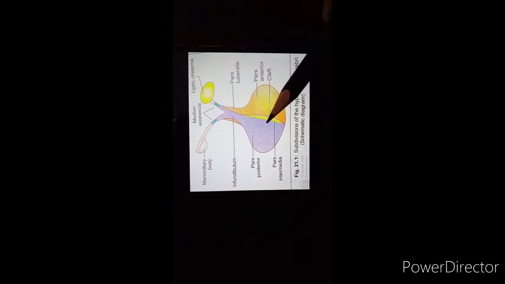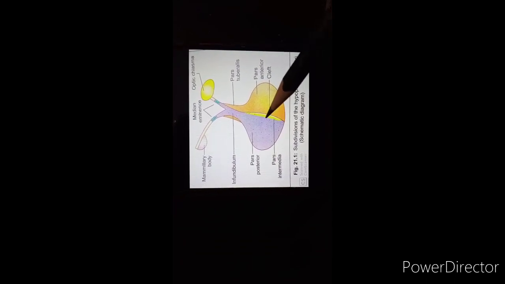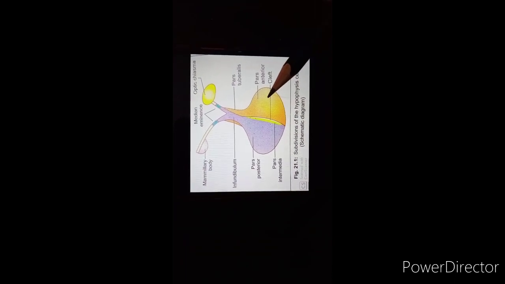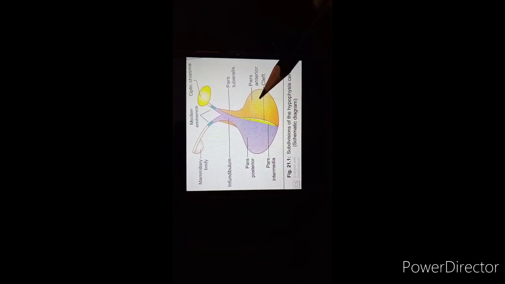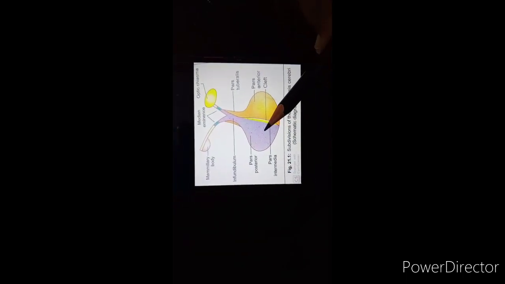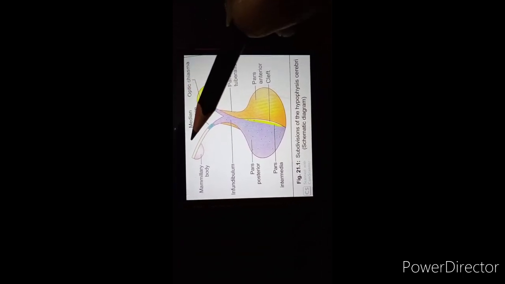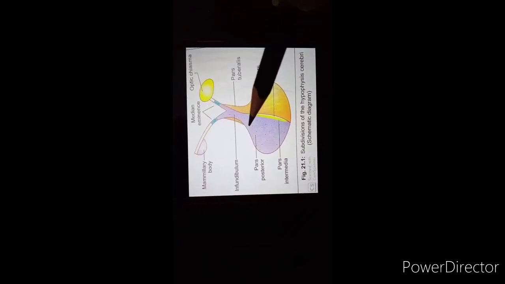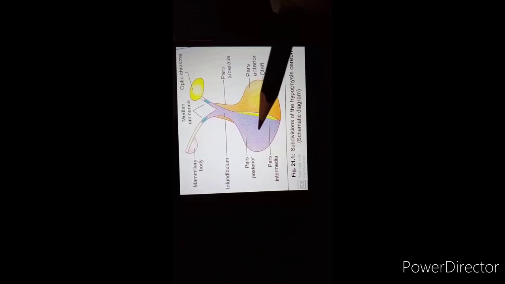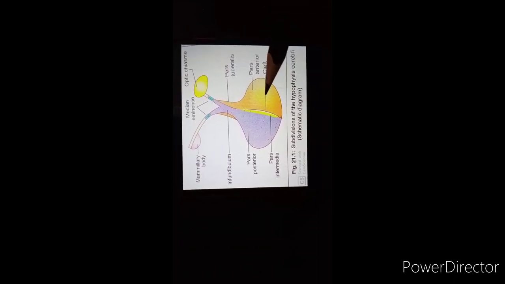The major functional, anatomical or histological difference between the neurohypophysis and adenohypophysis is that the cells of the adenohypophysis secrete hormones of their own, but the neurohypophysis doesn't secrete its own hormones. The hormones are secreted in the higher center, that is, cells of the hypothalamus, and are carried through unmyelinated nerve fibers to the neurohypophysis, where they are released. This is the major difference. We will see all this in detail in the next part.